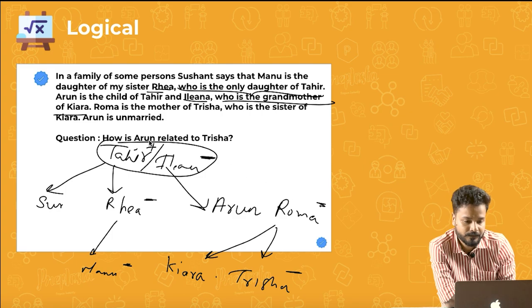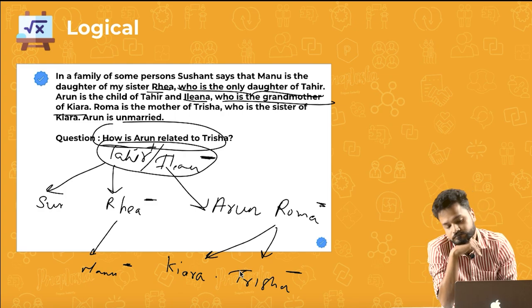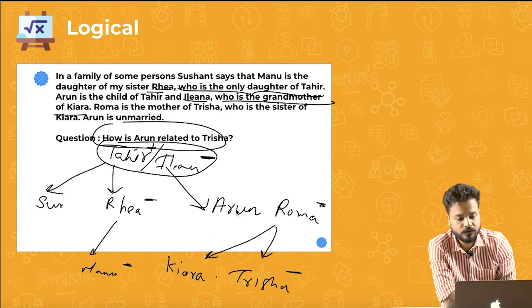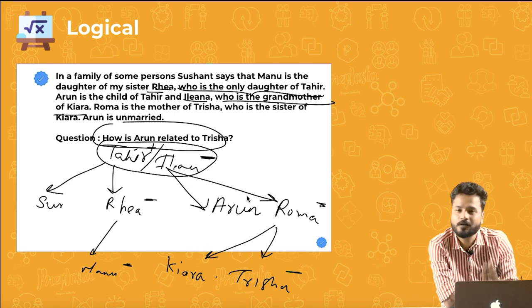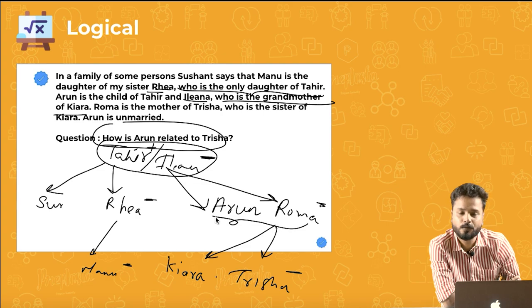Arun is unmarried. How is Arun related to Trisha? Who's Arun to Trisha, guys? See, Roma, even if you do not think about it a lot, first of all, Arun and Roma being brother and sister could not be a case. So mostly, Roma is the wife of some other guy.